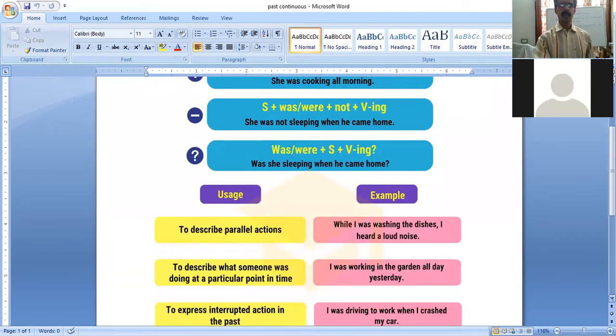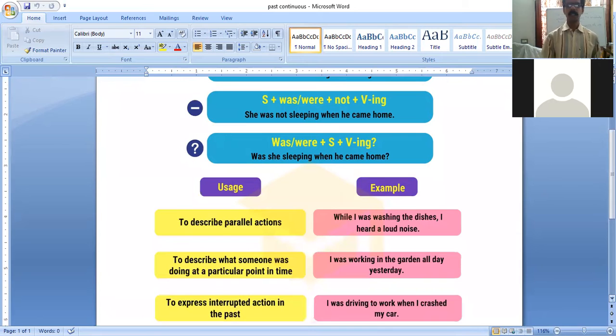Usage is to describe parallel actions. While I was washing the dishes, I heard a loud noise. Here it is given another example. What I gave is a different one.